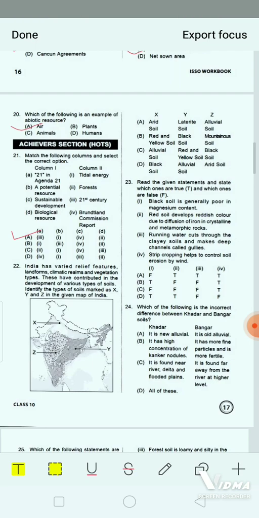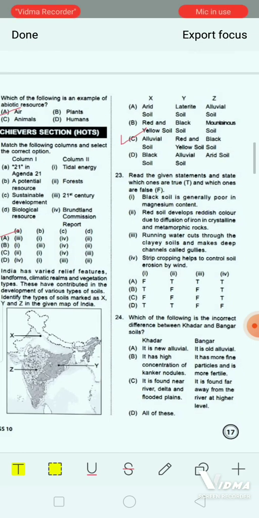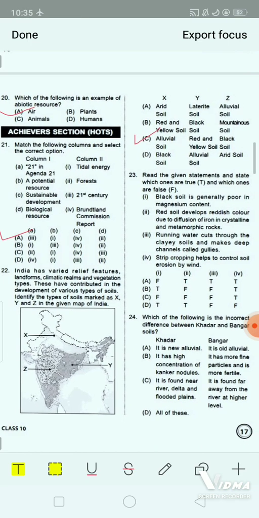Yes, the correct answer will be option C. That is X means here alluvial soil, whereas Y will be red and yellow soil, and Z it will be black soil.